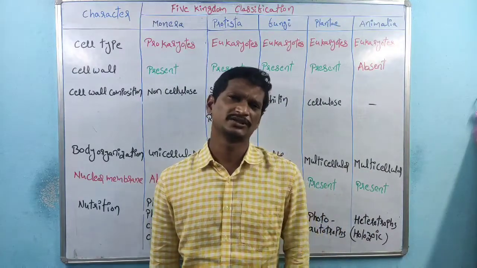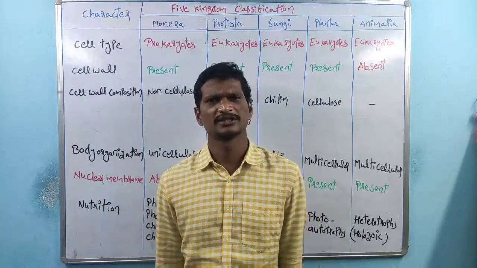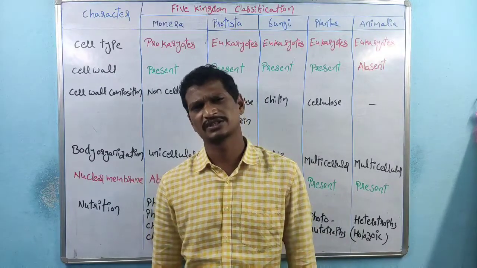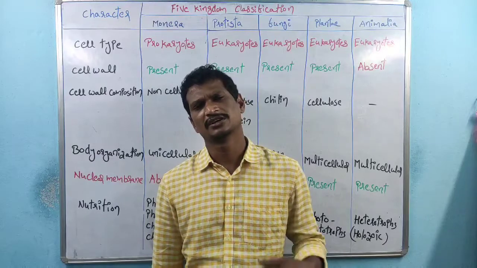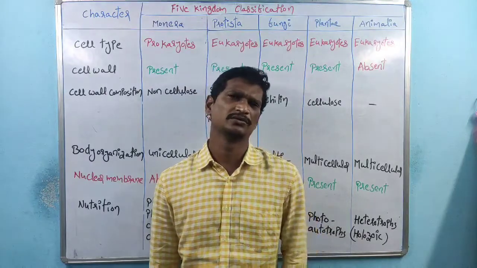And shelter: what we are constructing nowadays are cement houses, right? But in the olden days, in most house constructions people used wood material.